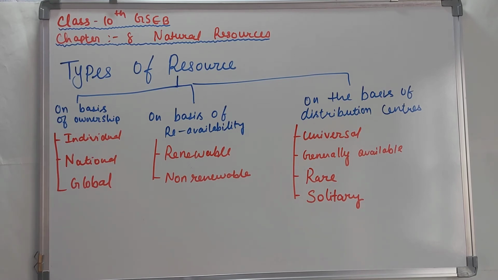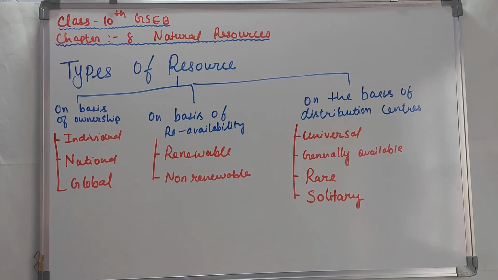So it is counted under national resource. Then comes the global resource. Global resources are all physical or non-physical resources which are used for human welfare, and no one has the ownership of it.